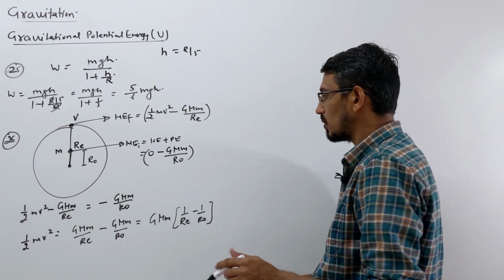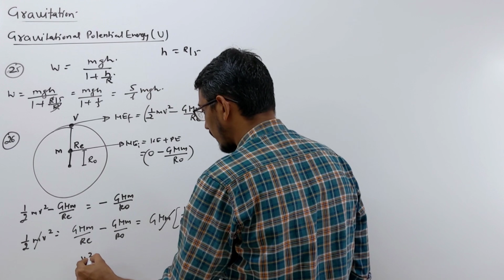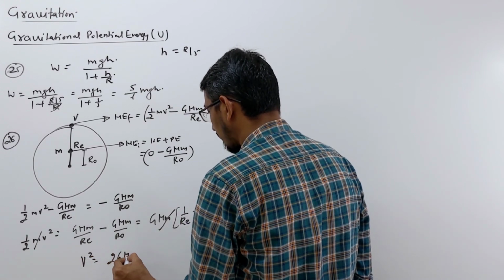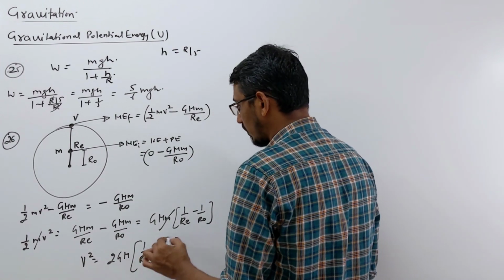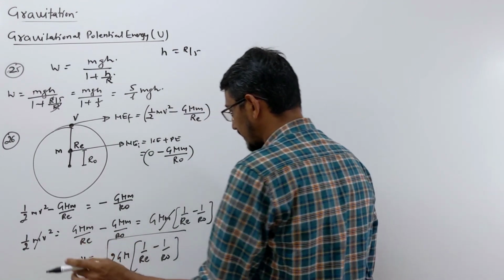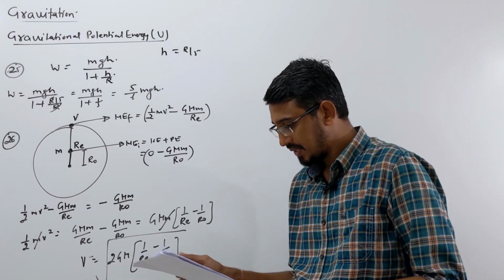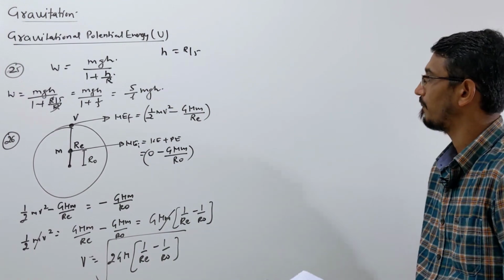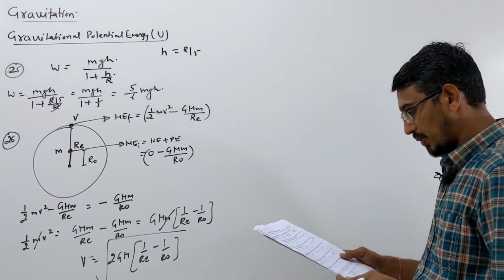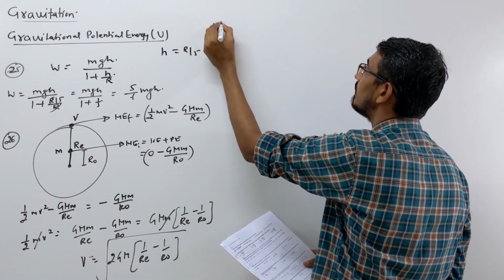And yes, m you can cancel here, 2 you send to that side, so it becomes V square is equal to 2GM, and the same term 1 by RE minus 1 by R naught, and the root of this will give your velocity answer simply. Okay, so simply you can see this is given in your fourth option, right? No confusion at all. Okay, that was your question number 26. Then let's move to problem number 27.